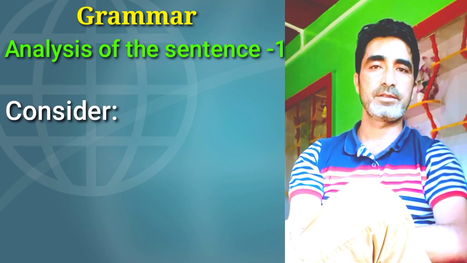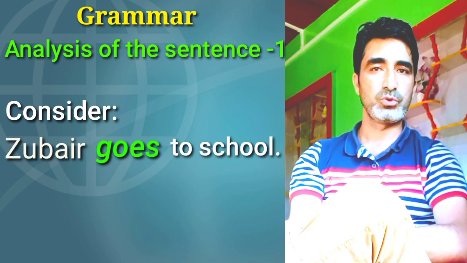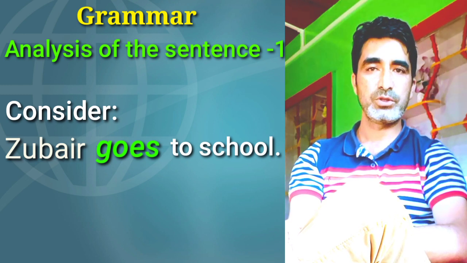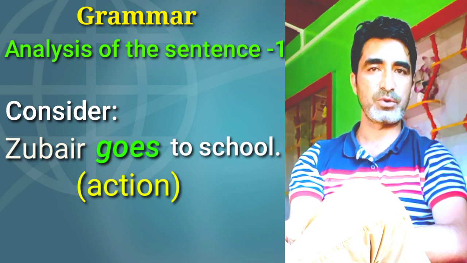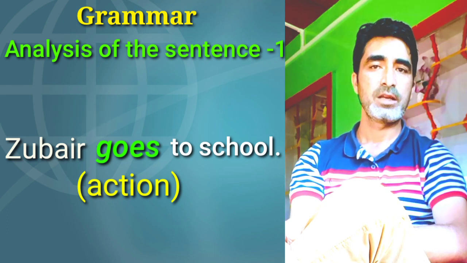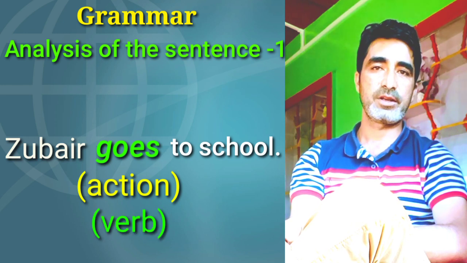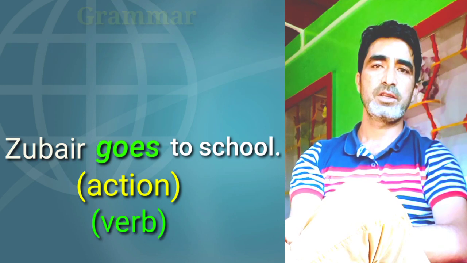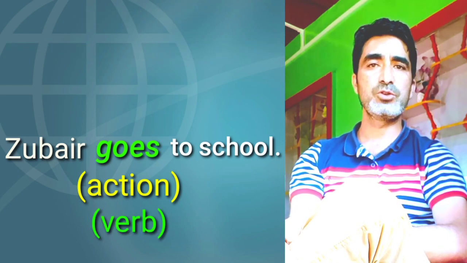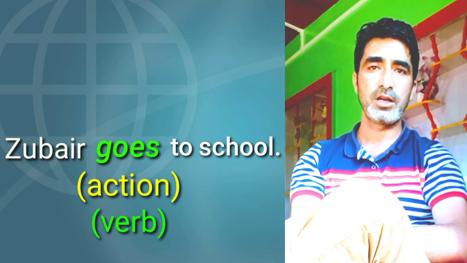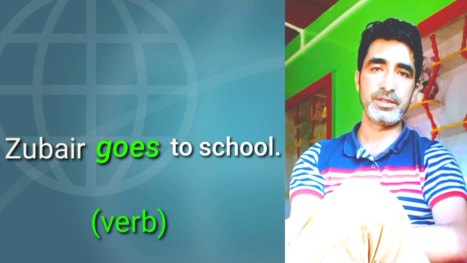Consider the sentence, Zubair goes to school. Here, the word goes denotes the action of going from one place to another. And we know that a word that denotes an action is called a verb. There's a question: who is the doer of action? And what is the function of the phrase to school in the sentence?